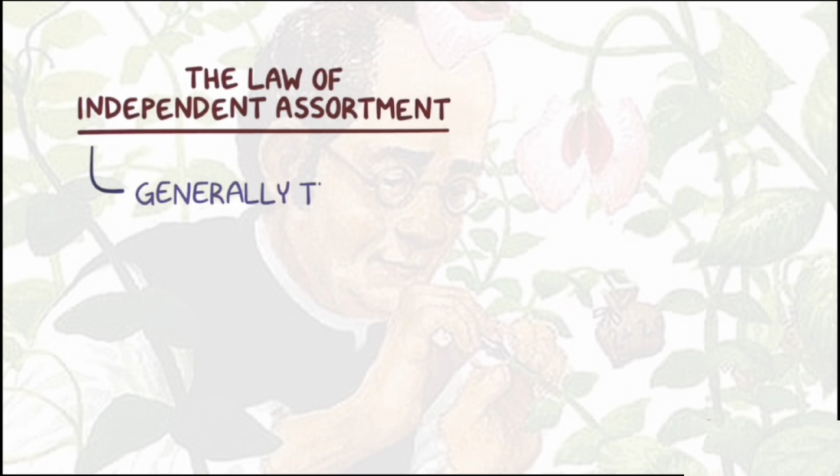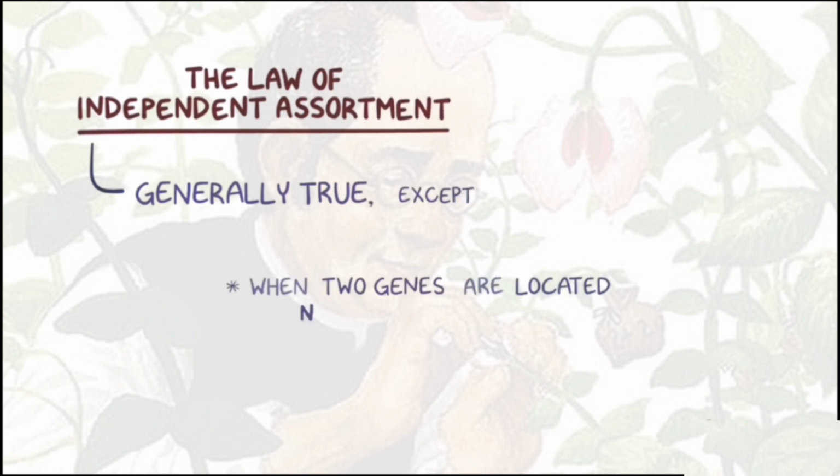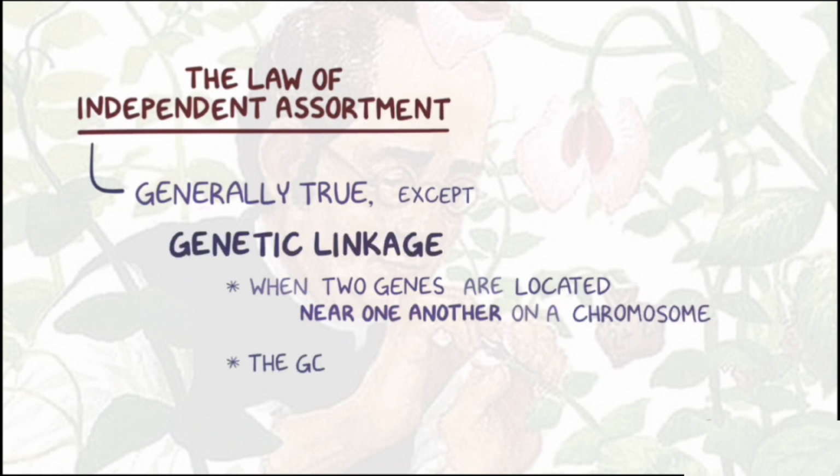This law is generally true, except in certain situations, like when 2 genes are located really close to each other on a chromosome. When that happens, it's called genetic linkage, and the 2 genes start to move together more often than not, and therefore don't assort independently.